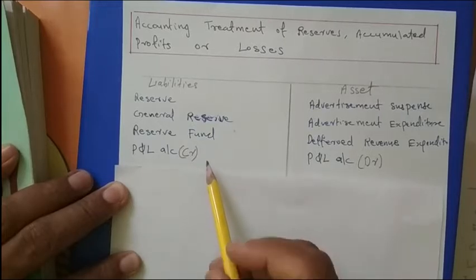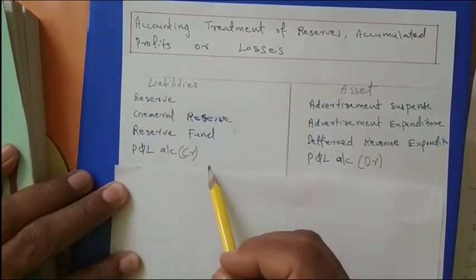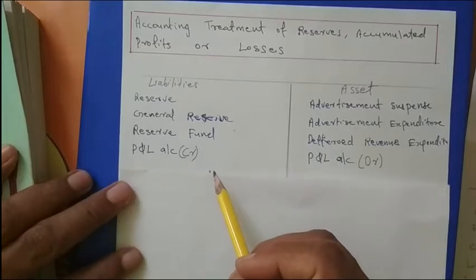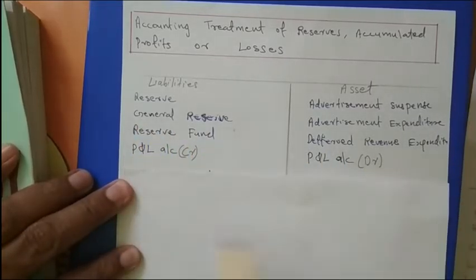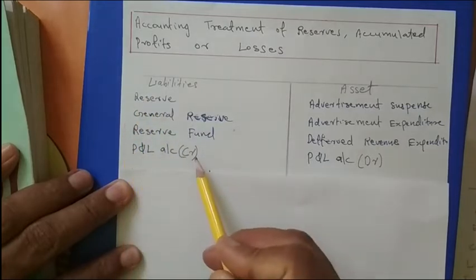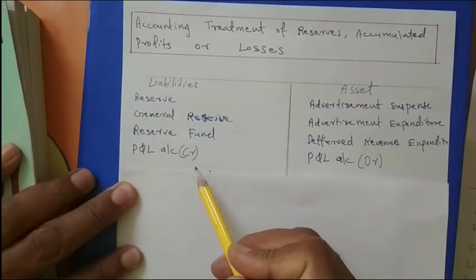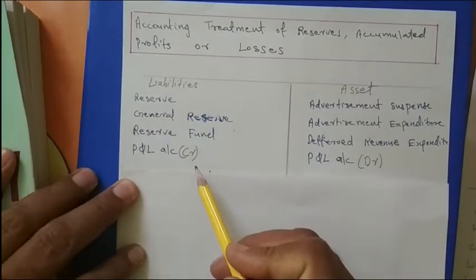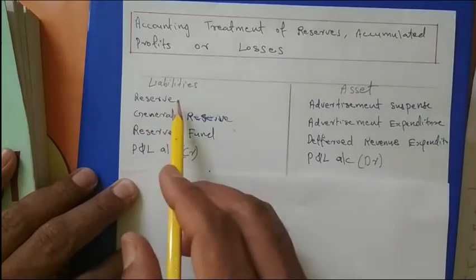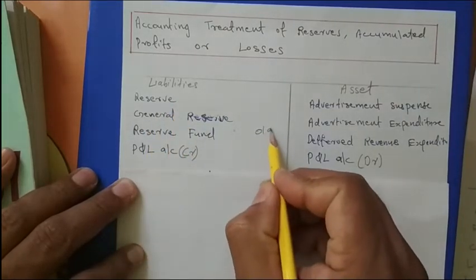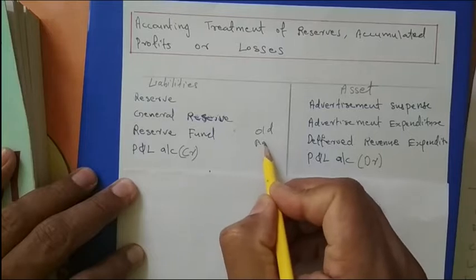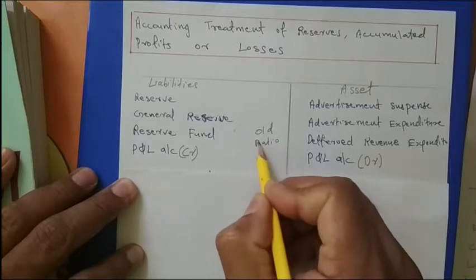Even if the question is silent about their distribution, always before the admission, when the new partner is joining the firm, we have to distribute these items among the old partners. Clear? In which ratio will we divide them? We will divide all this in the old ratio among the old partners.